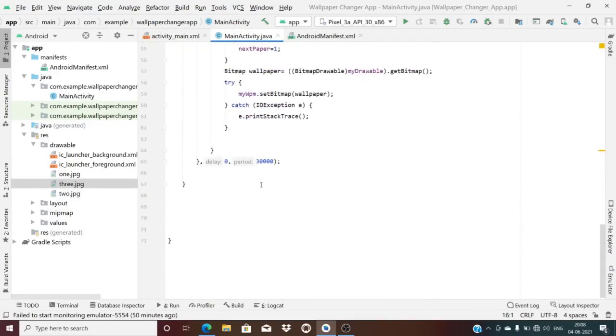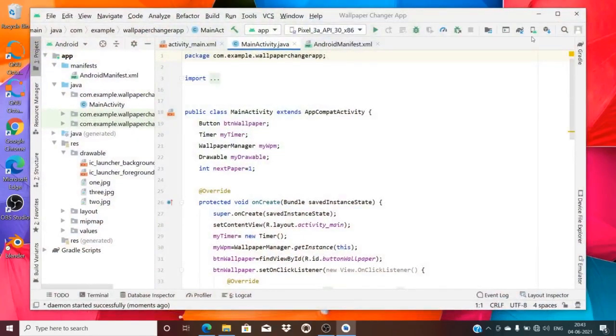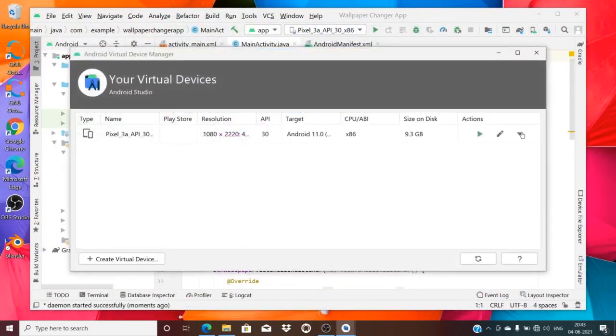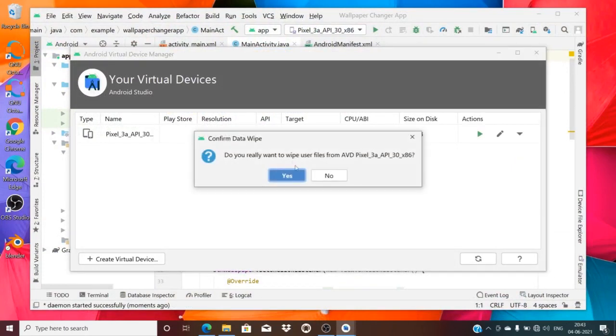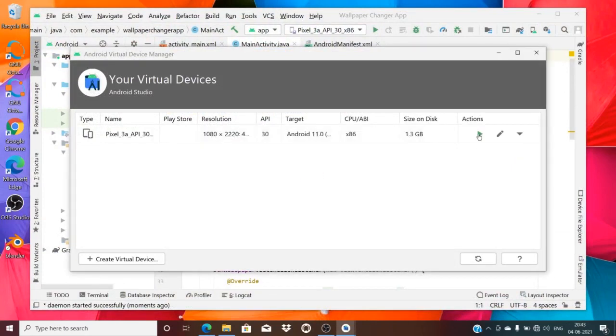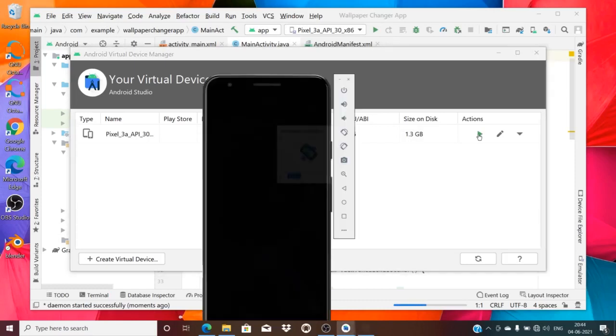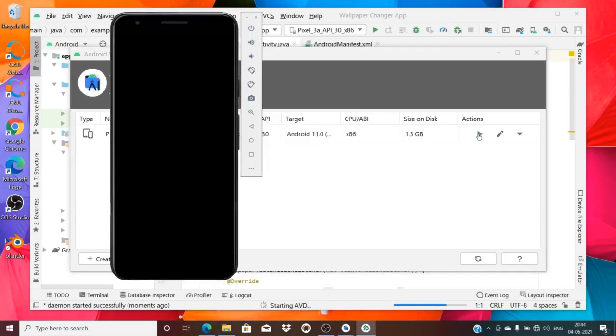Now I have written the program. Now I will run this program on AVD Manager. Let me wipe out any previous data which exists there and then run it. I'm just starting AVD. Once it is properly time synchronized, then you can run. Until your system time comes on the mobile, don't try to run it. Sometimes the previous data will be there, and you may not get proper results.